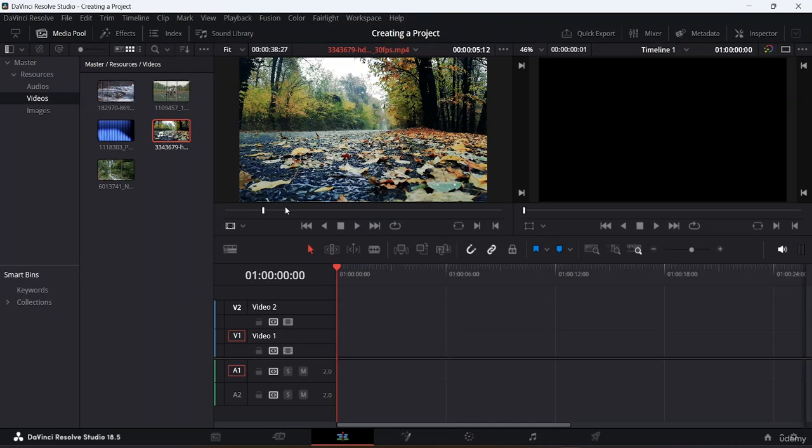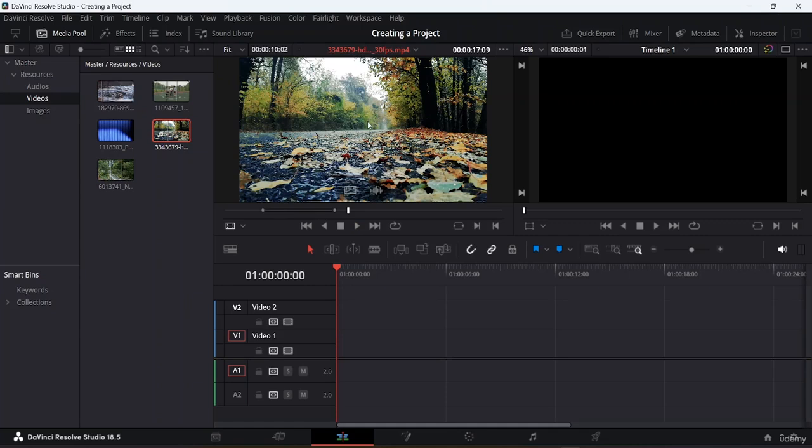To mark in, you can click I on your keyboard. Once you click I, I will play this again and wait for it to go to around 15 seconds. Let's take a 10 seconds frame over here. Now you can see it's 15 seconds and 13 frames. Now let's click O on my keyboard, and you can see that if I play this, there are two small dots that show what the mark in point and what the mark out point are.